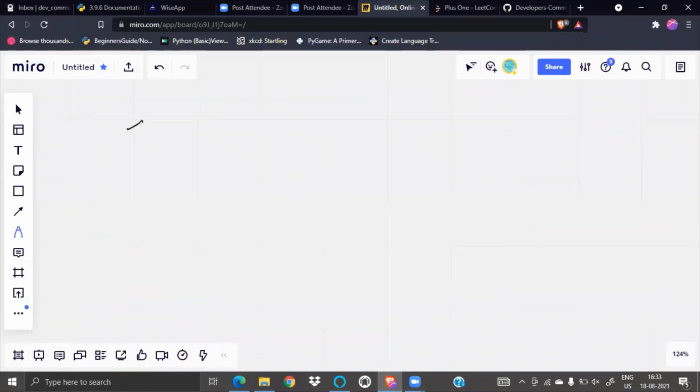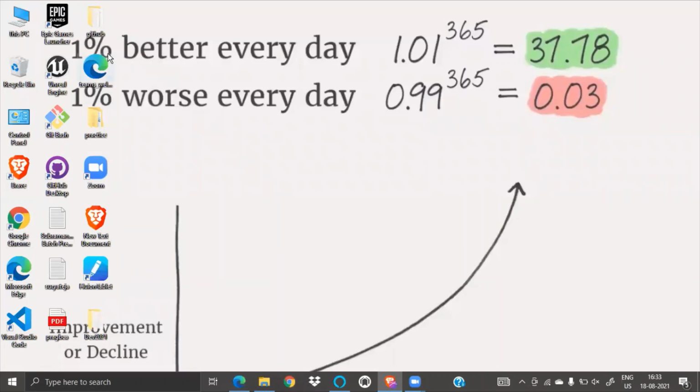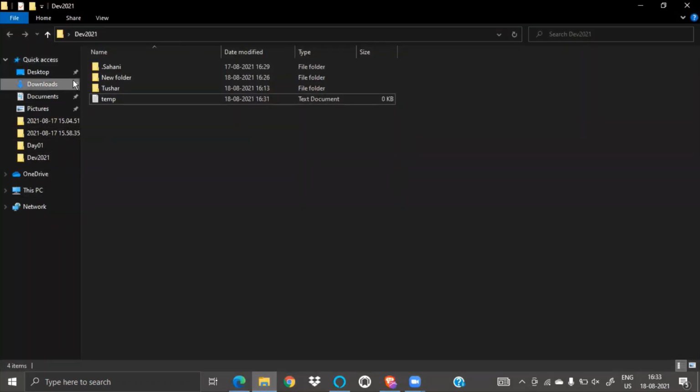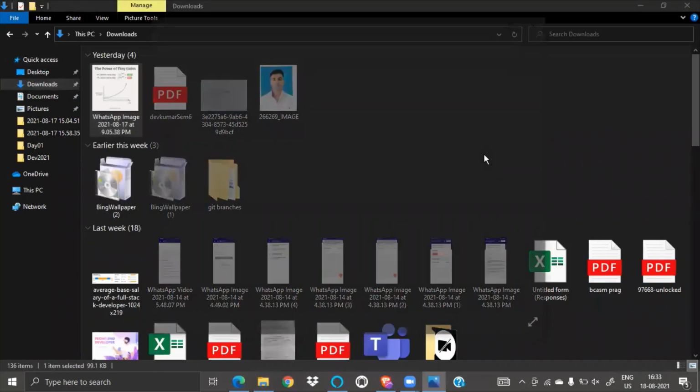If you are improving 1% every day, you will become 37.78 times better after a year. Just 1% increment every day, only 1%. You don't have to do a lot. It's just a teeny step. I guess I have the picture of that. Let me show you.